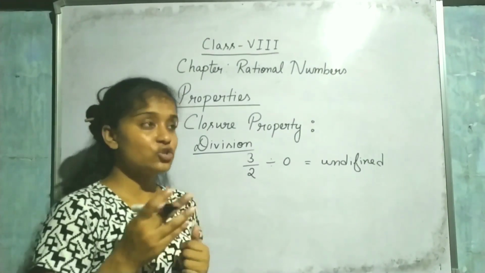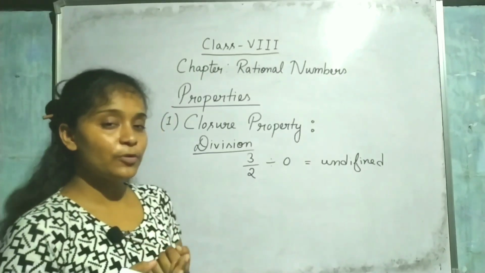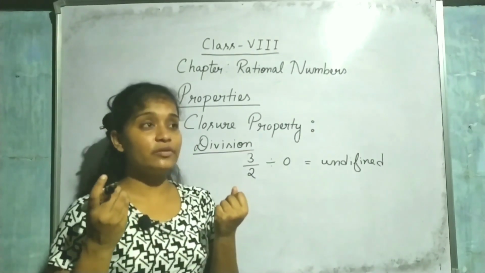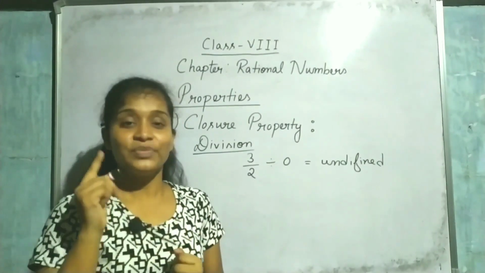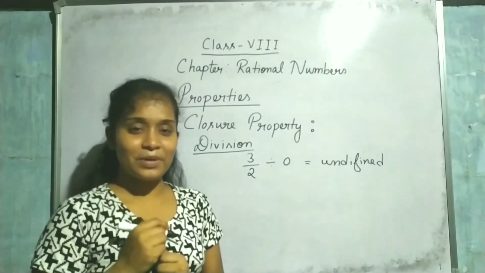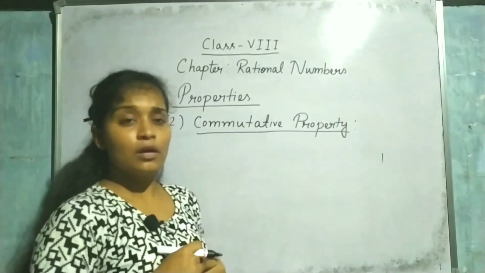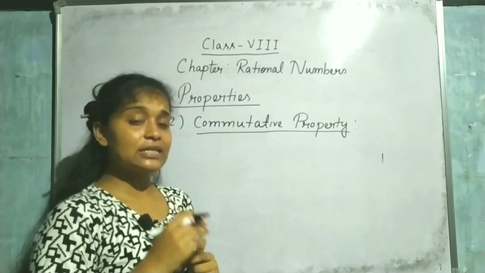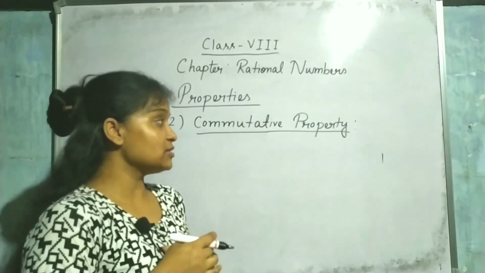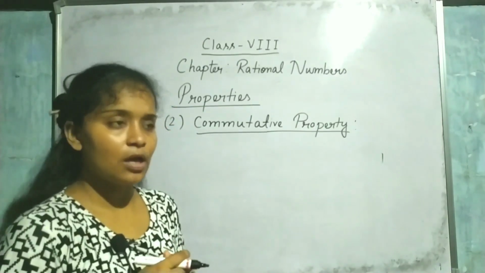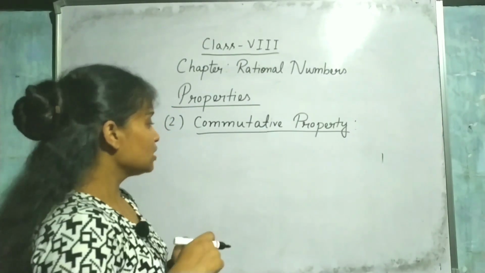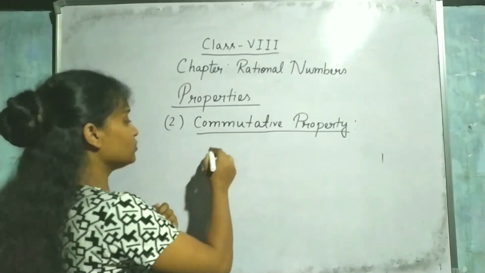Okay, so what do we know now about the closure property? That rational numbers are closed under addition, subtraction and multiplication. Okay, now come to the next property. Now look at this property, that is our second property of rational numbers, the commutative property. Now what is this? Let us check. Now look at one example.